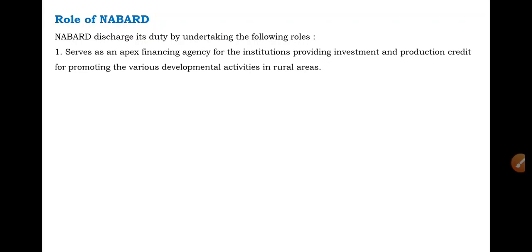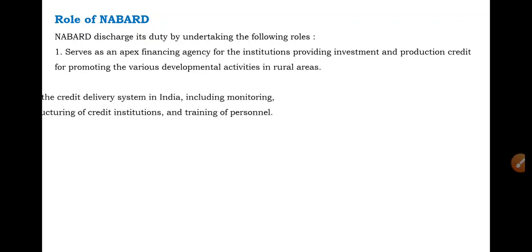Individuals or institutions involved in rural developmental activities require investment and credit, and for the institutions which provide rural credit and investment to rural people, NABARD works as an apex financing agency. So this is the first role of NABARD.